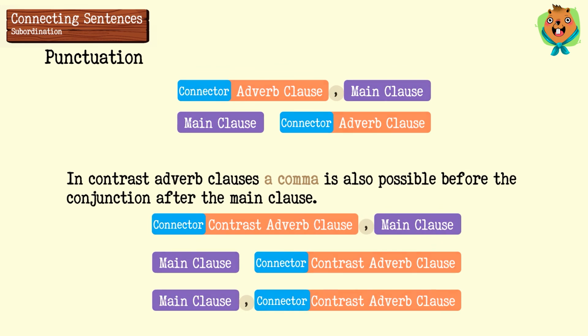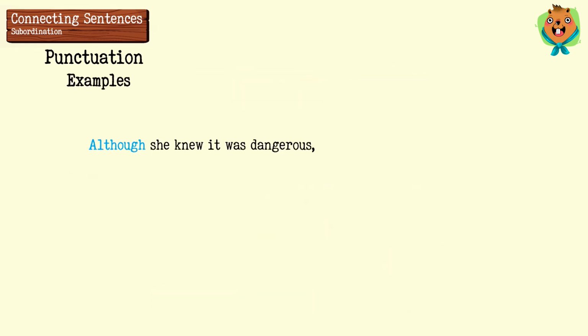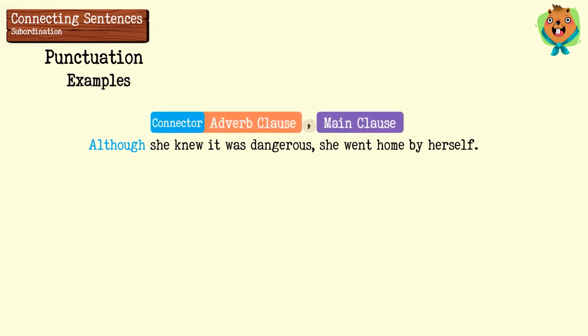For example, although she knew it was dangerous, she went home by herself. Notice that in this sentence, we're starting the sentence with an adverb clause, and that's why you need a comma before the main clause in the middle of the sentence. This is true about all adverb clauses.